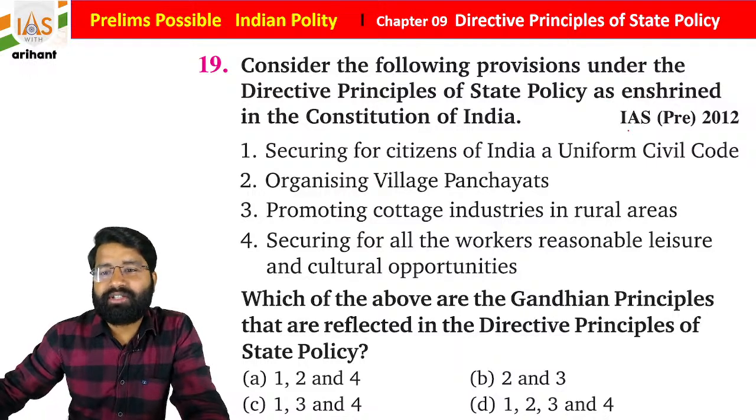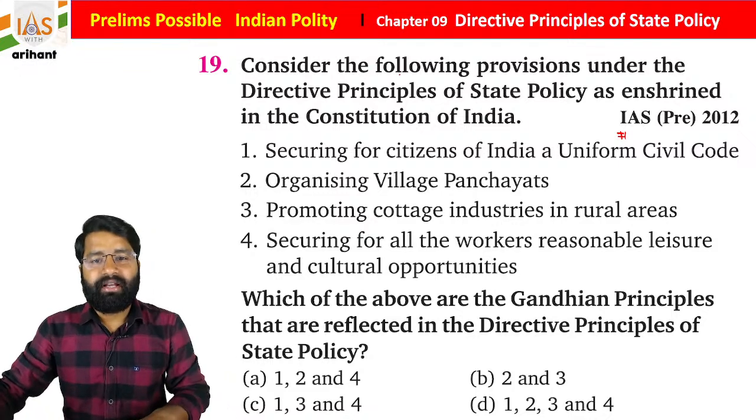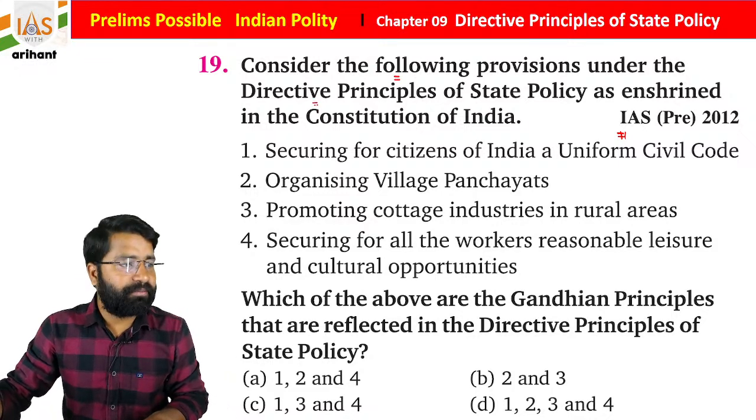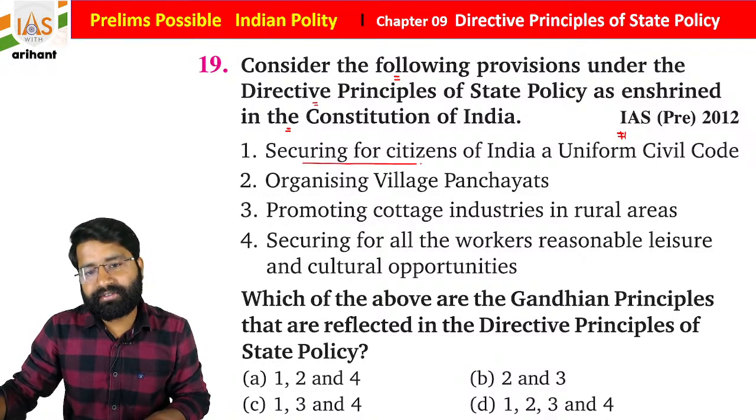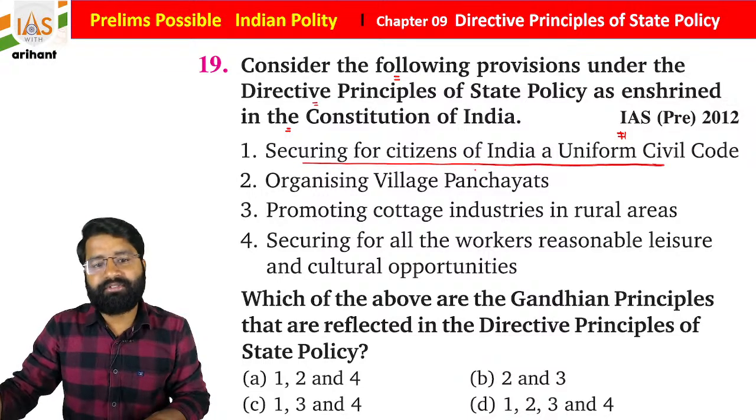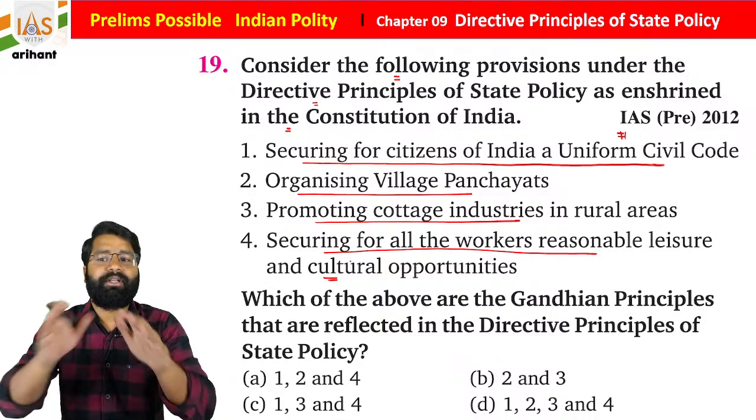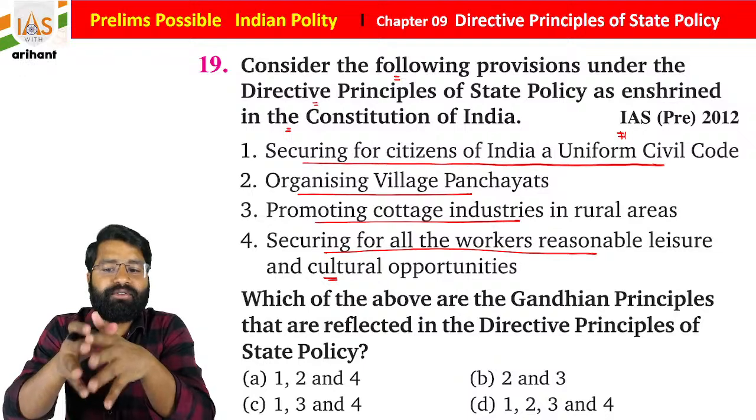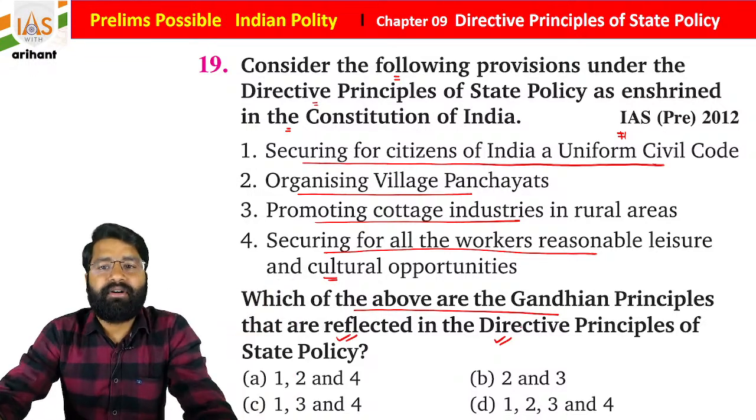Okay, now this question is going to be interesting because it was in UPSC 2012 IAS Prelims. Consider the following provisions under the directive principle of state policy as enshrined in the Constitution of India. Securing for citizens of India a uniform civil code, organization of village panchayat, promotion of cottage industry, securing for all the workers reasonable leisure and cultural opportunity. Which of the above are Gandhian principles that are reflected in the DPSP, students?